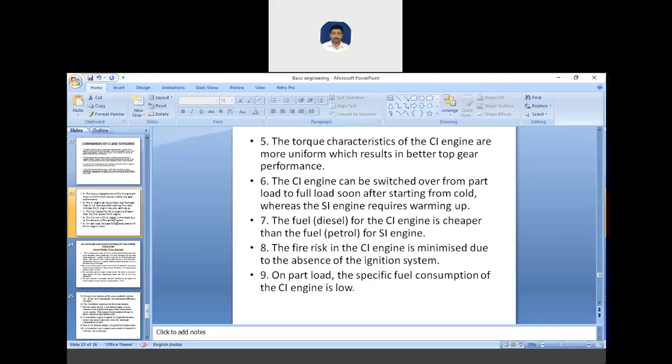Then the fuel diesel of CI engine is cheaper than the fuel petrol for SI engine. The fire risk of CI engine is minimized due to absence of ignition system. There is less risk in CI engine, and on part load the specific fuel consumption of CI engine is low. These are the comparisons of SI and CI engine.